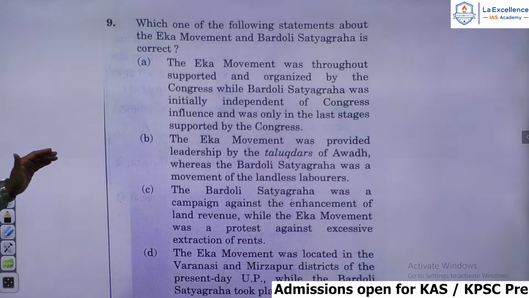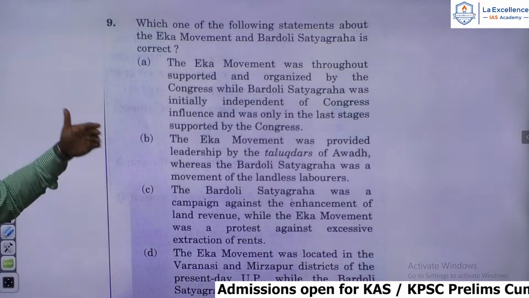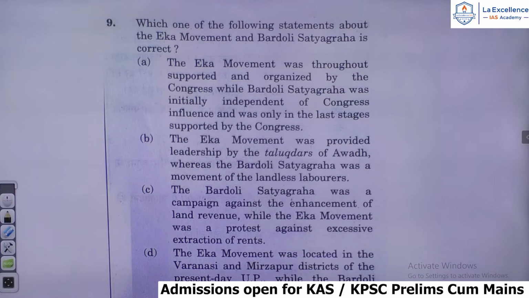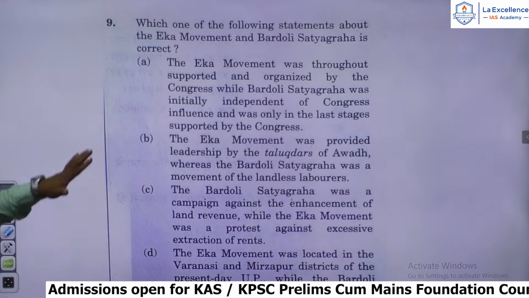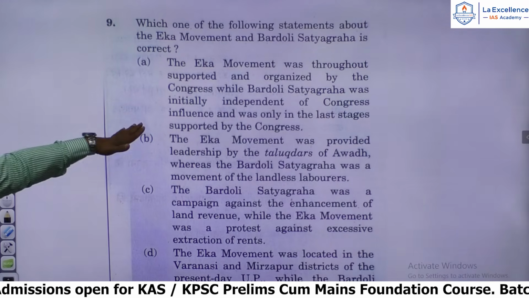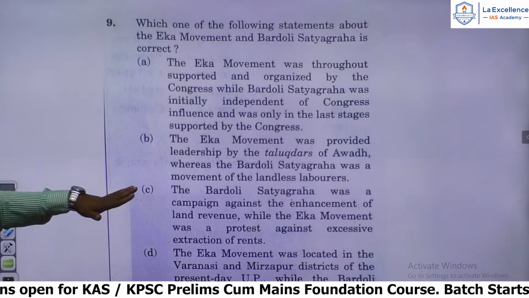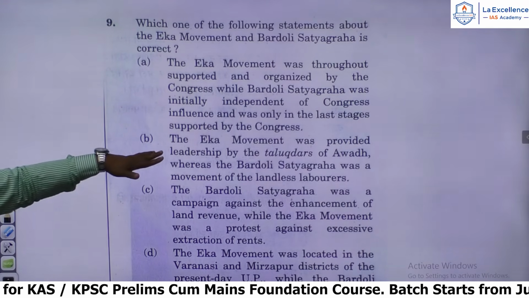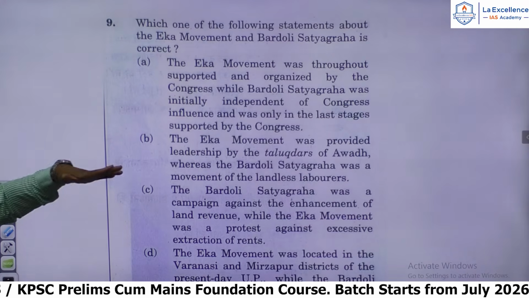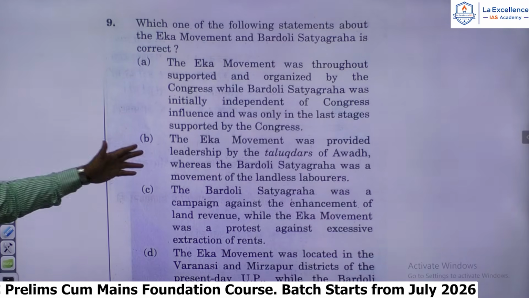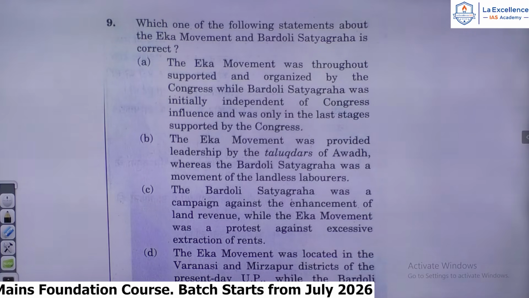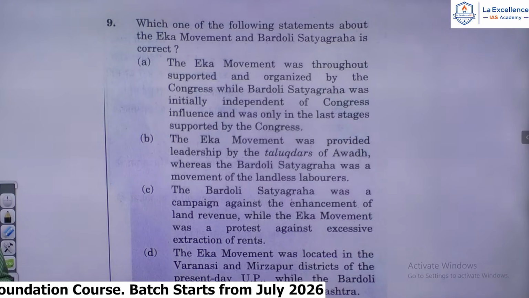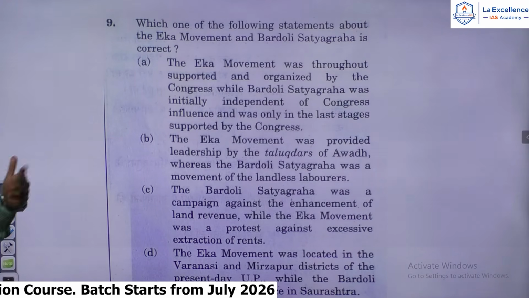So the Eka movement was throughout supported and organized by the Congress is not correct. It was a grassroots level rural movement, a peasant movement in Uttar Pradesh. So the first statement is wrong, right? And Bardoli Satyagraha throughout was supported by the Congress. So it was not that initially it was independent of the Congress. So the first statement is wrong. The Eka movement was provided leadership by the Talukdars of Awadh. No, they were against the Talukdars, against the rich landlords or zamindars or talukdars.